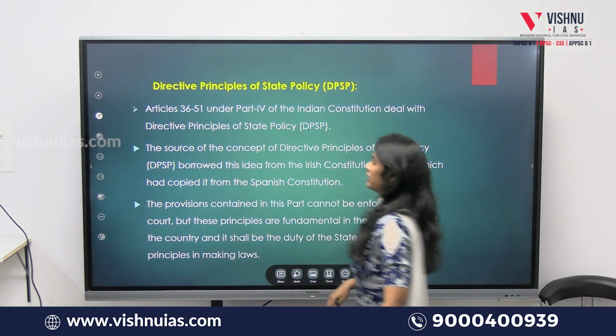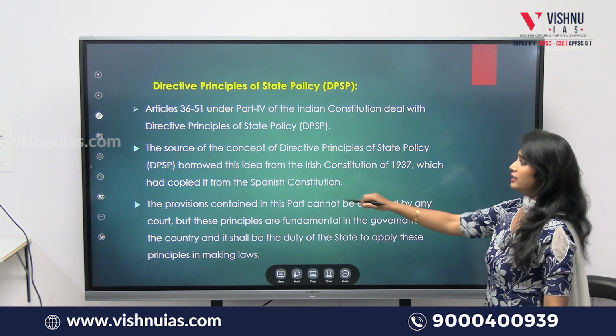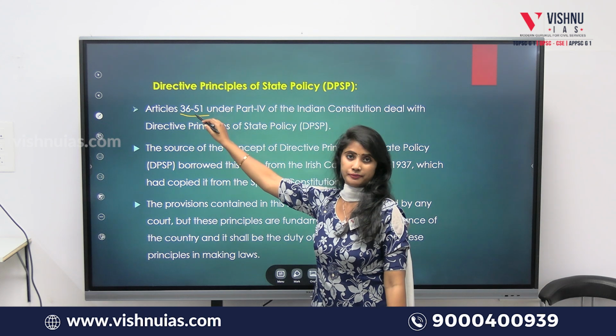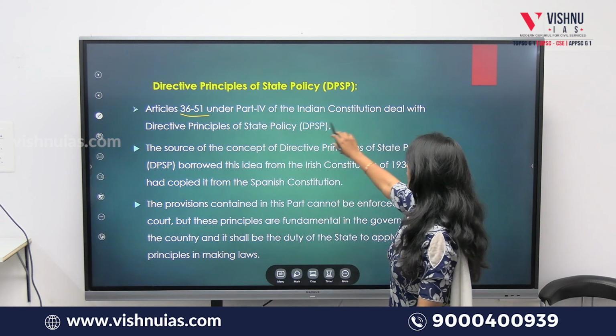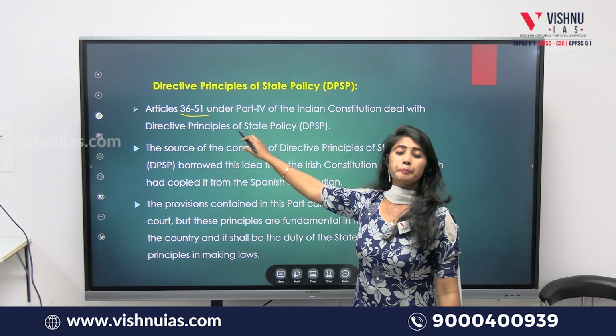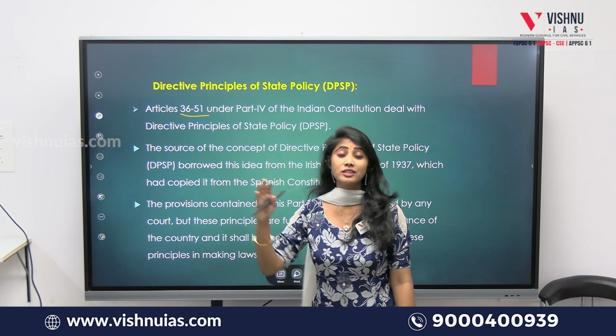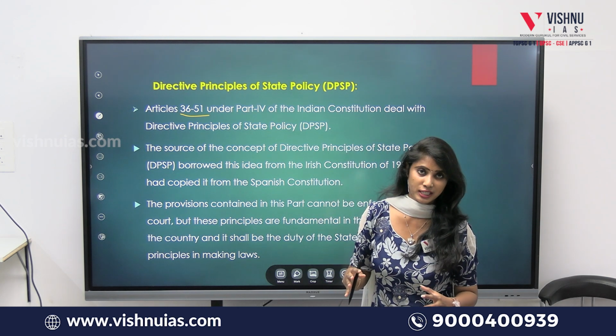Now, just a very brief introduction about directive principles of the state policy. As we have said, Articles 36 to 51 cover DPSP and they are present in Part 4 of the Indian Constitution. Okay, and what is the source of these directive principles of the state policy?